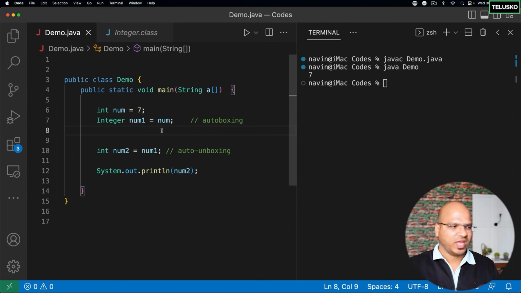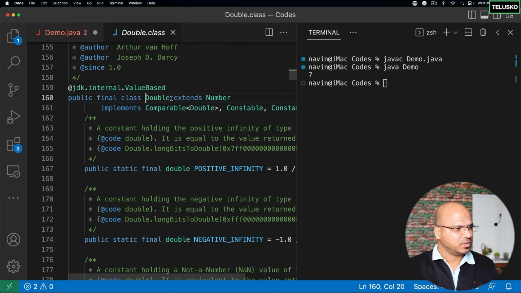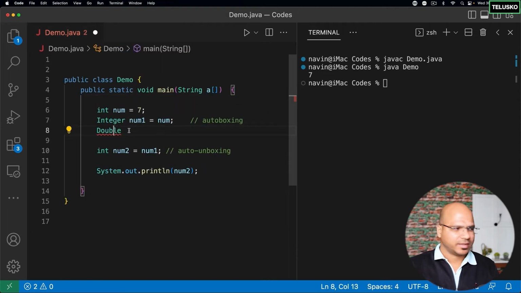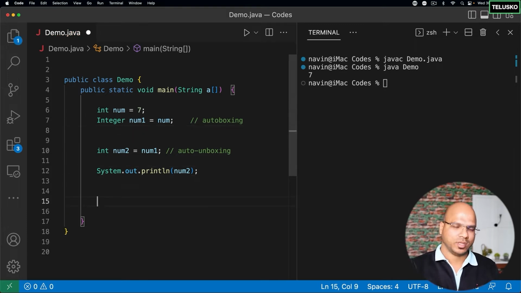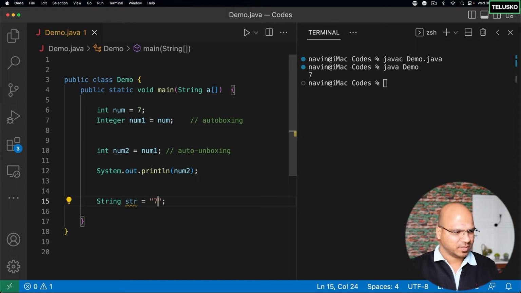And as I mentioned before, we have different classes. For example, we can also use Double. Even Double is a class, so you can see it's a class. And we can use Character as well. Just try it out. Now, apart from auto boxing and boxing, Integer provides you one more thing. Let's say I have string data here, str, and the value in this is 12. Now I got this 12 here, which is a number, but it is stored in a string format.